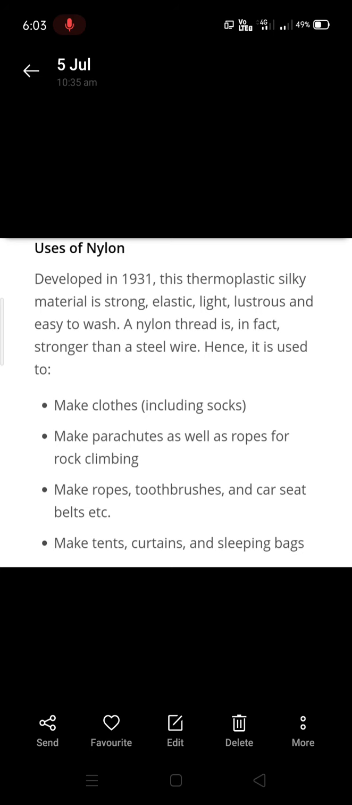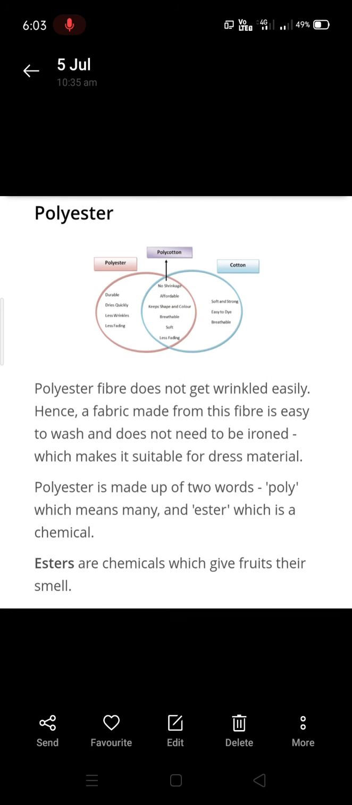Now we'll move to polyester. Polyester is prepared from a monomer called ester. Ester is a naturally occurring chemical present in the fruits. That's the reason you get a pleasant smell from them. And polyester fiber will not get wrinkled easily. It will dry quickly. It is durable and it is less fading also.